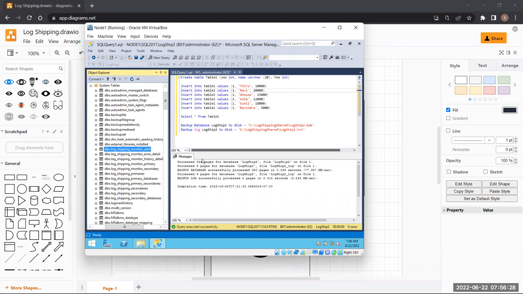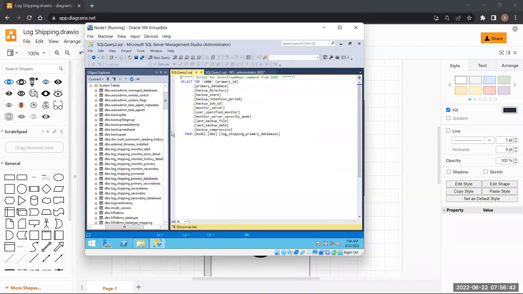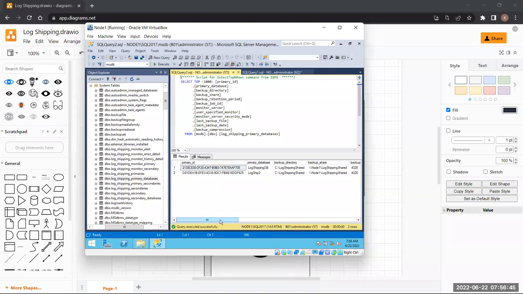Okay, so let's go ahead and check. It says log shipping primary database. Let's say select top 1000 rows. What does it show? Oh, I guess it has been created. This is the one. Forget about the other; this is the one that we have created right now, Logship 2. Yes. Okay. Where is the backup directory of this particular log shipping folder? The same, right? What is the backup share that we gave? Node 1, for the same folder.